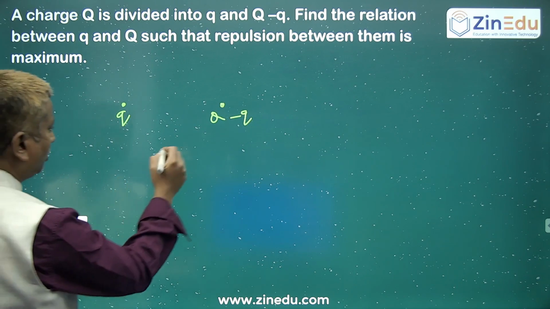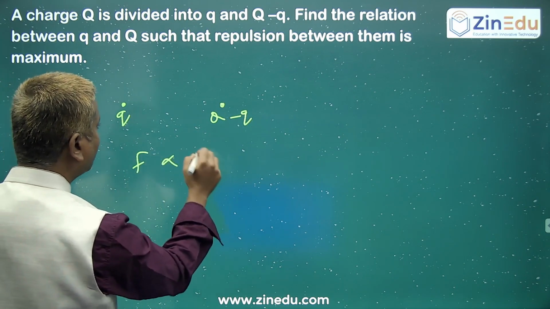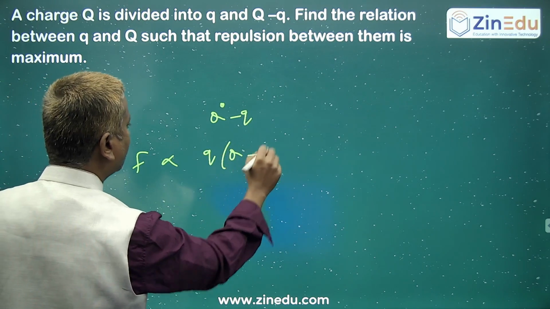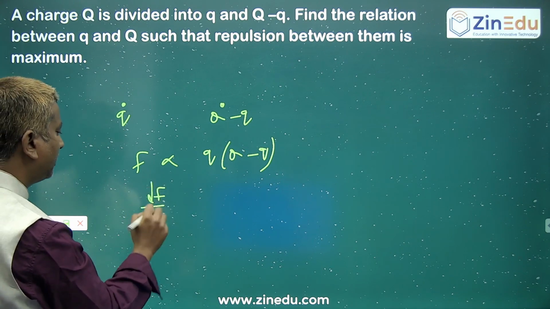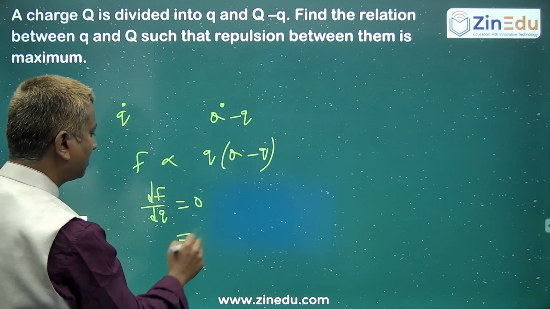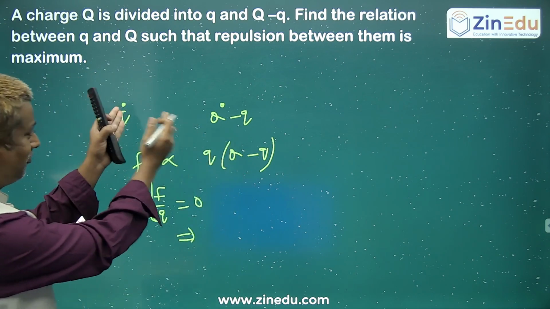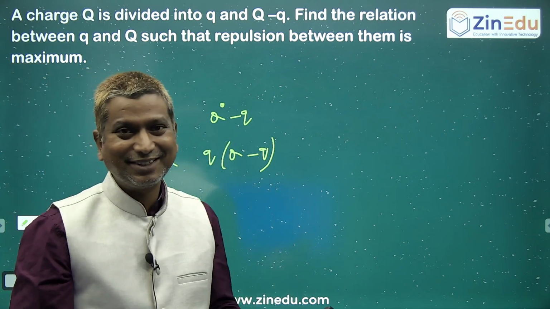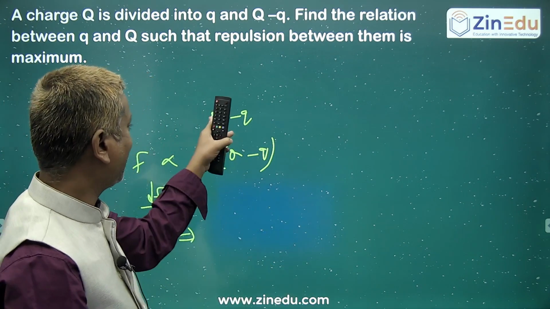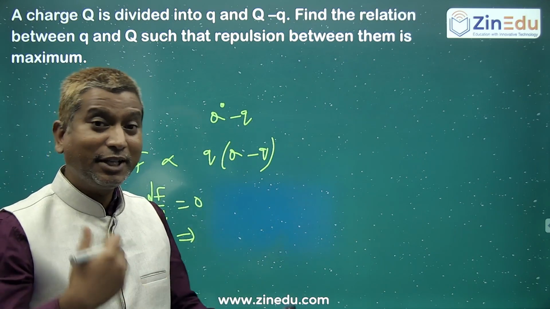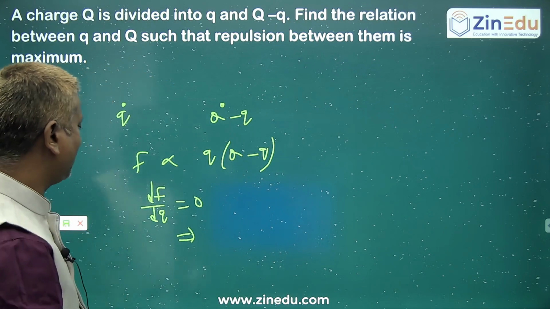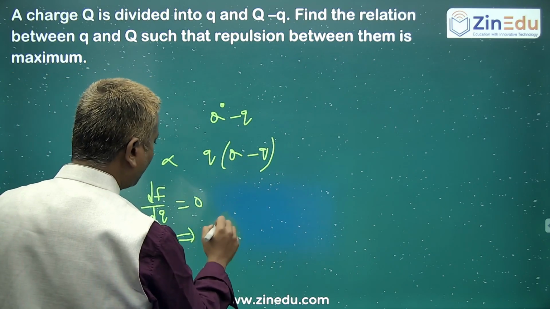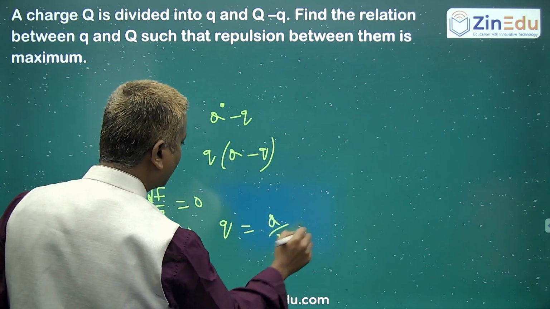So you have force directly proportional to the product of these two. Force has to be the maximum, so dF by dq is 0. Definitely. See, whenever two charges sum to Q, their product has to be maximum. Each charge should be half of capital Q. Definitely you will get small q equal to capital Q by 2.